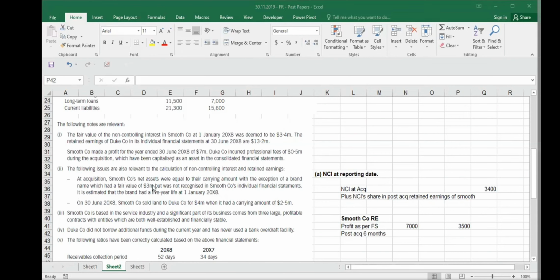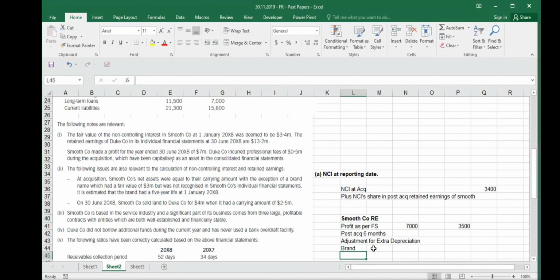Now it says at acquisition, Smooth company's net assets were equal to their carrying amount with the exception of a brand name which had a fair value of 3 million but was not recognized in Smooth company financial statements, and it has a life of 5 years. So this is a fair value adjustment. In fair value adjustment, the net assets go up, but there is extra depreciation. So the subsidiary, the Smooth company, their retained earnings, their profit will be reduced by this. You would say that, adjustment for extra depreciation.